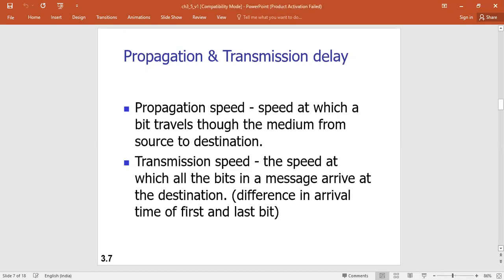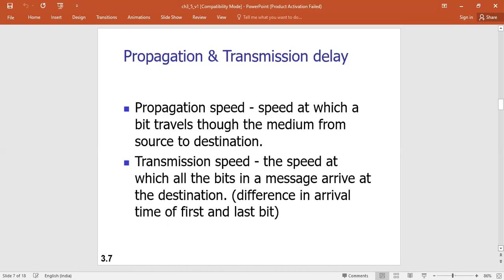Next is latency or delay. Latency or delay defines how long it takes for an entire message to completely arrive at the destination from the time the first bit is sent out from the source. When did the first bit leave the source, and when did the entire message arrive at the destination? That is called latency.